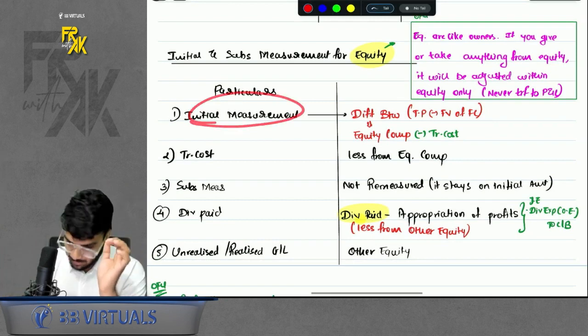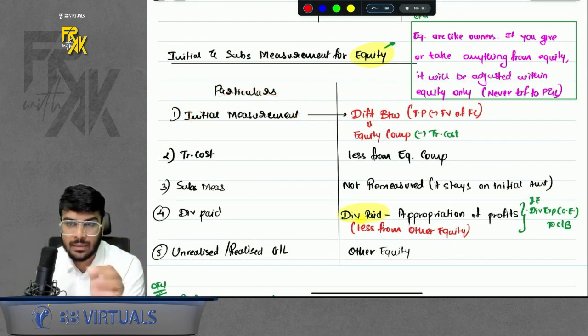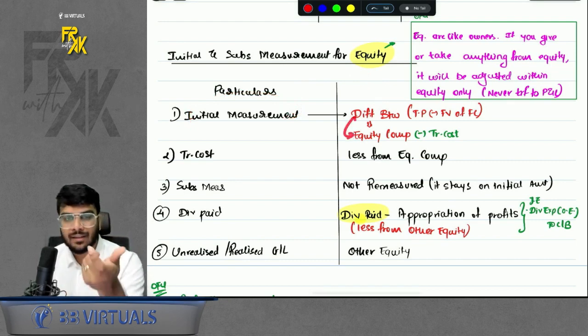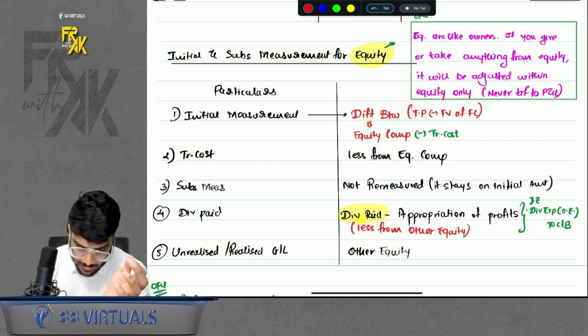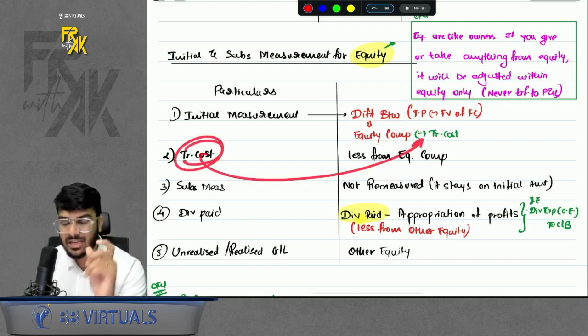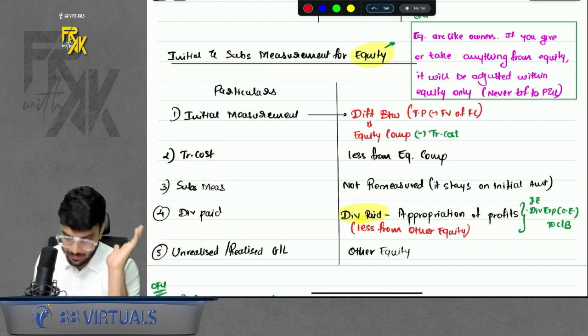Let's say initial measurement. Initial measurement for equity happens at what value? In case of CFI, we book at a balancing figure, right? Because equity element, how do we get difference between transaction price and fair value? That is how we get equity. If you incur in transaction cost, we less from equity because equity has a credit balance, TC has a debit balance. So less it.